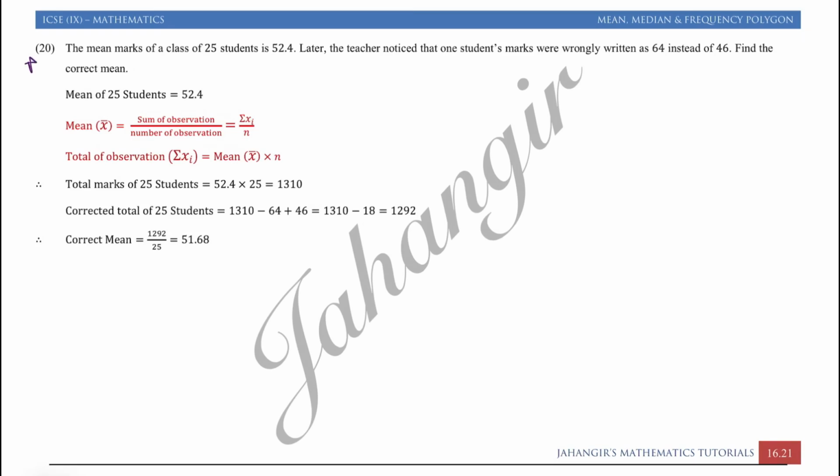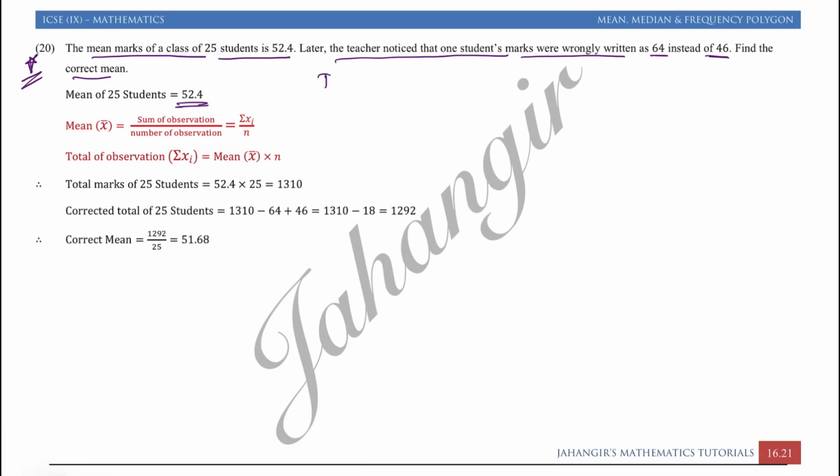This type of questions are important. The mean marks of 25 students in a class is 52.4. Later on, the teacher noticed that one student's marks were wrongly written as 64 instead of 46. Find the corrected mean. So here we have mean as 52.4, the mean of 25 students is 52.4.